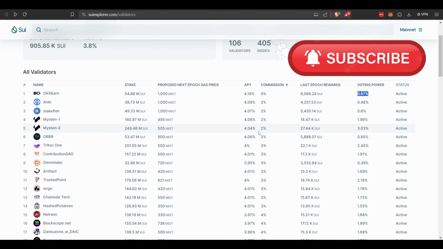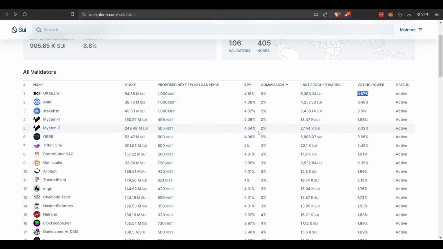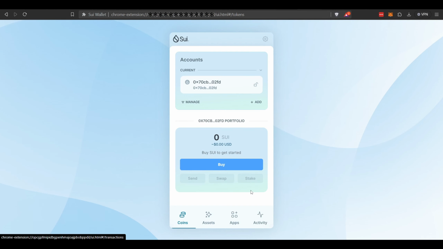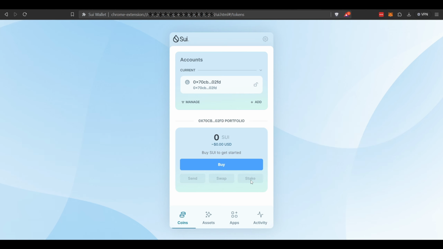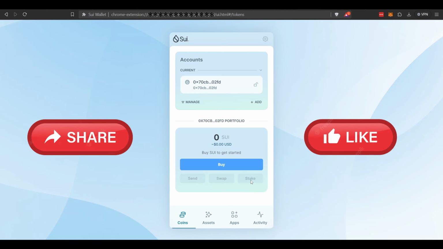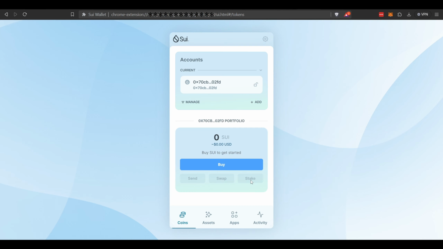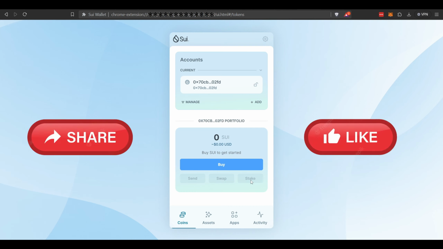So once you have that validator you want to delegate those tokens to, you can come back over here to your wallet and you'll see the stakes. It'll show up. So you hit stake, choose the validator, and you'll start staking to earn rewards. There is no unbonding period as far as I've researched and discovered. You can get those tokens back immediately. If that is not the case, please leave those comments in the comment section here on the video.